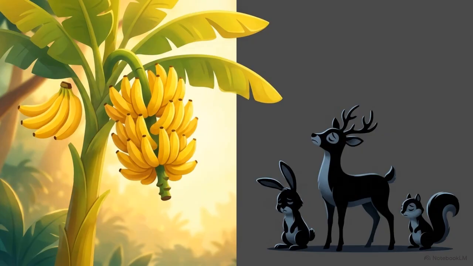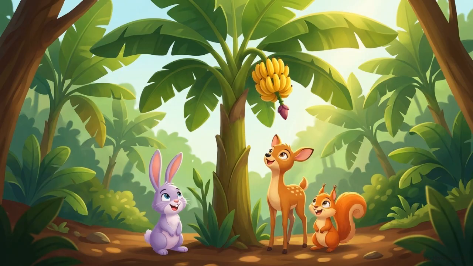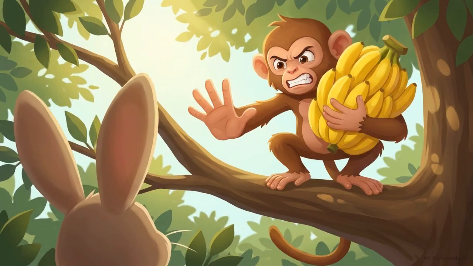By attempting to monopolize the entire tree, he turned a moment of plenty into a source of conflict. He had made himself responsible for a cache of fruit far larger than he could ever manage alone. The consequences arrived when a rabbit, a deer, and a squirrel approached the tree. In this environment, a surplus usually triggers communal feeding, where multiple species eat side by side. They expected to share the fruit. Instead, the monkey refused to let them near the tree, guarding every banana for himself.